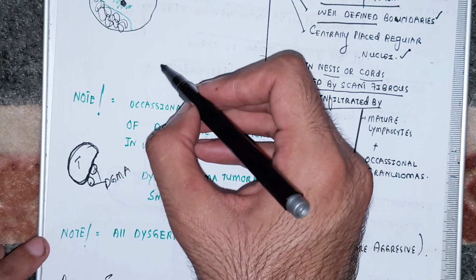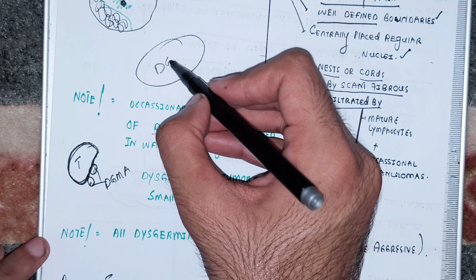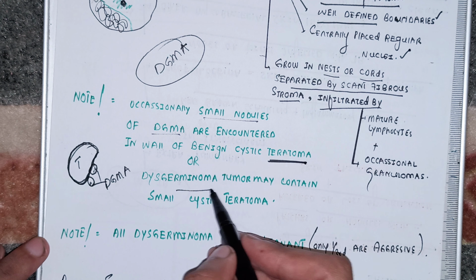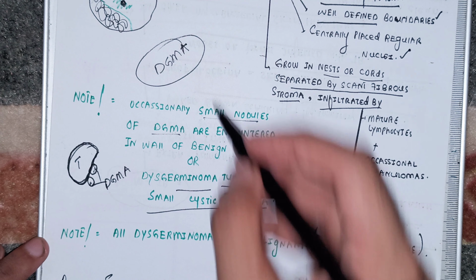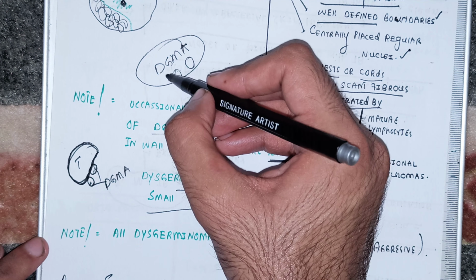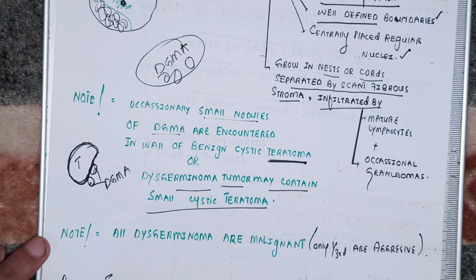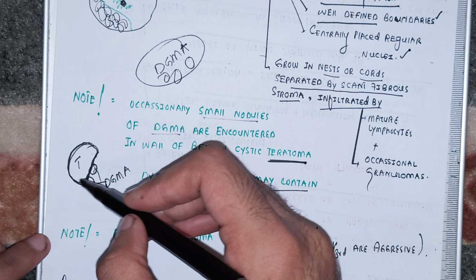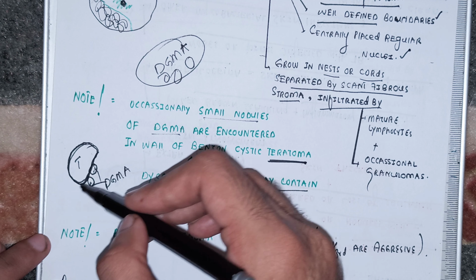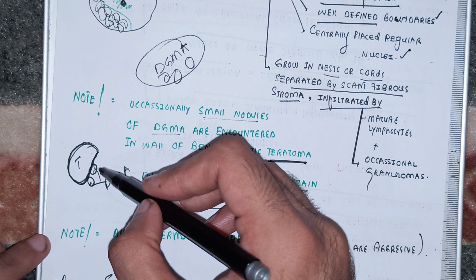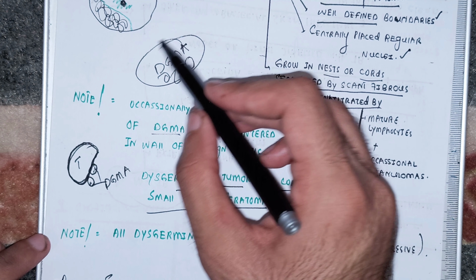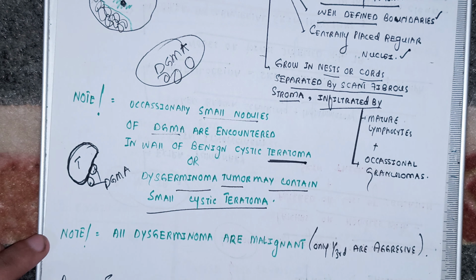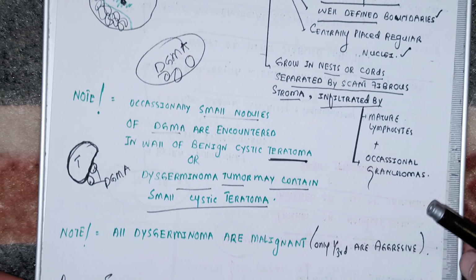Or sometimes, if this is a dysgerminoma, it is possible that the dysgerminoma tumor may contain small cystic teratomas, that is, inside the dysgerminoma tumor some small cystic teratomas are present. So both possibilities are there. In a teratoma there may be some nodules of dysgerminoma, or it is also possible that there is a dysgerminoma inside which some cystic teratomas are present. Okay, I hope you are clear with this now, beta.